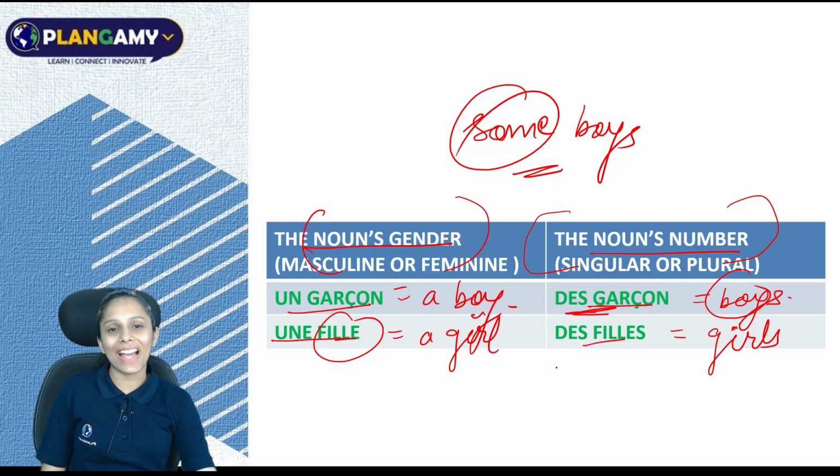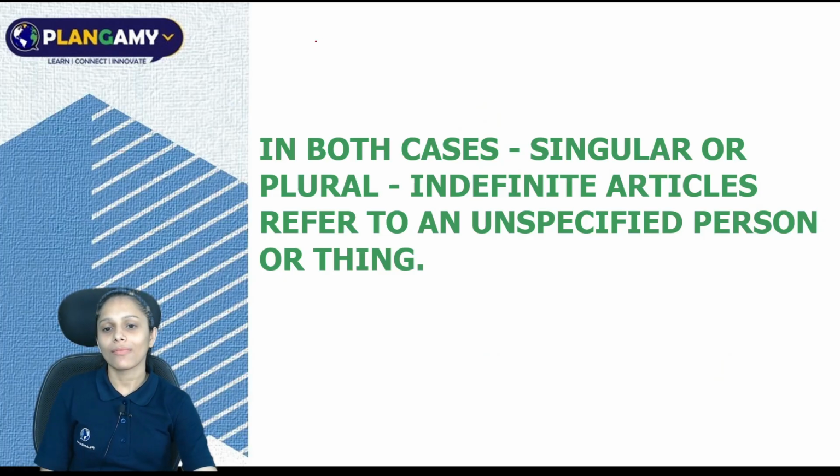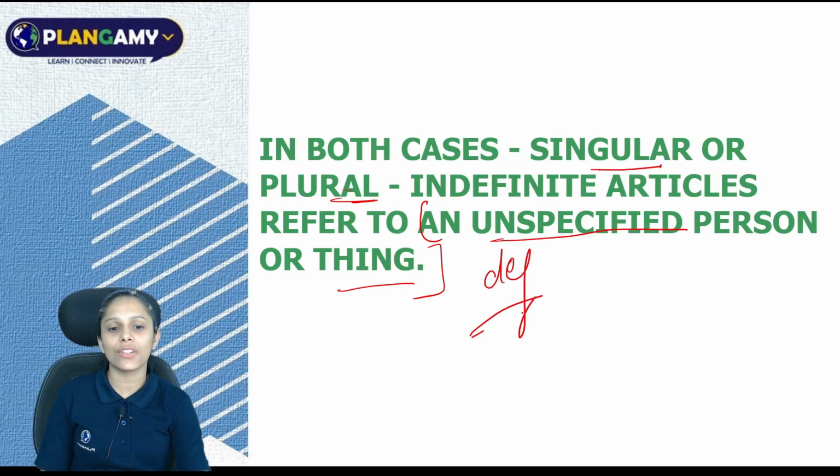Now I think that it is clear to you. Let's move further. Here we have in both cases singular or plural. The indefinite article or indefinite articles refer to an unspecified person or thing. So this is your definition of indefinite article.